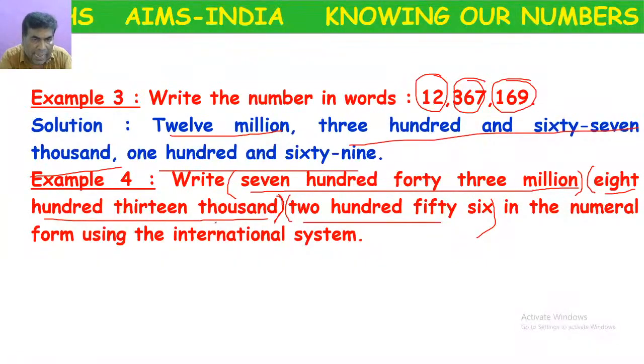Up to 1,000, second part. Remaining, third part. Come on, write this number using digits. Try to write with commas.